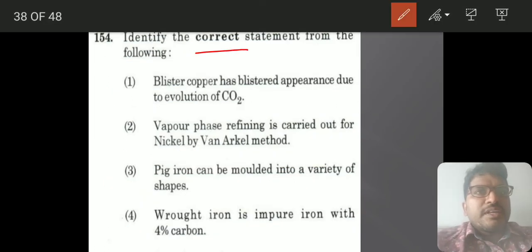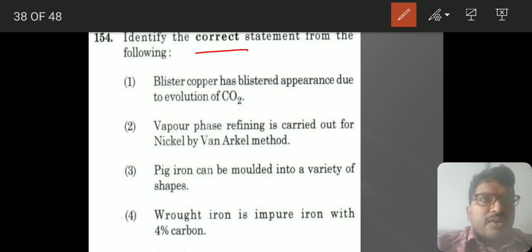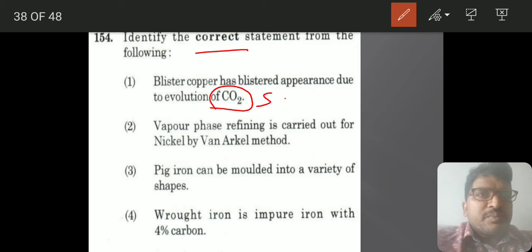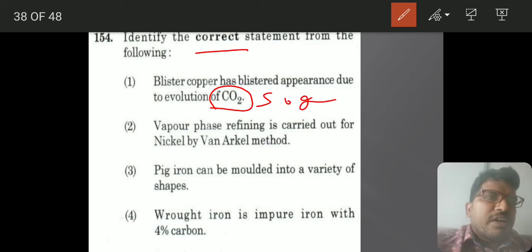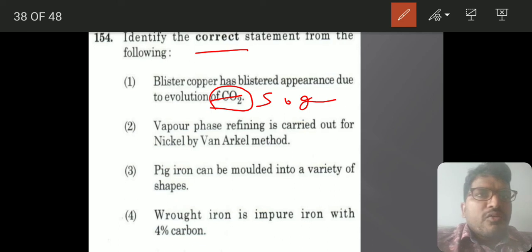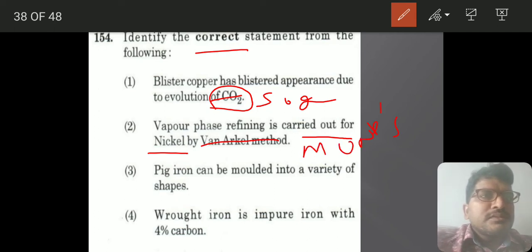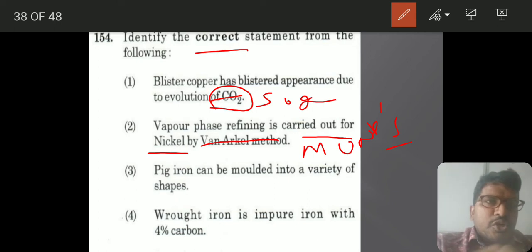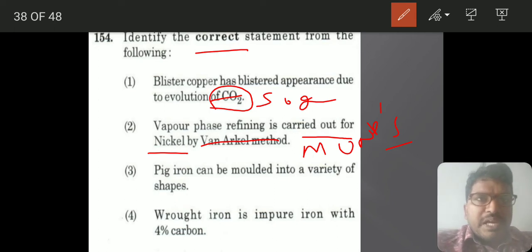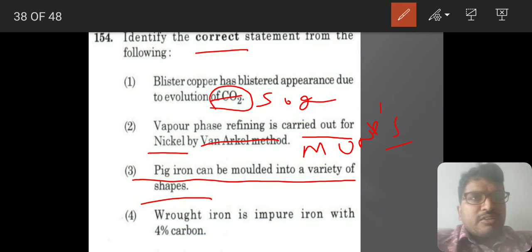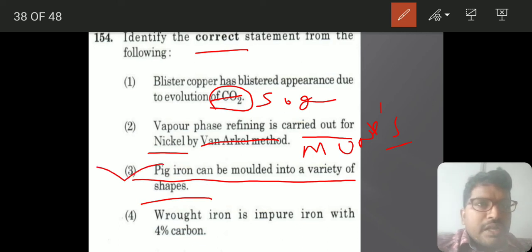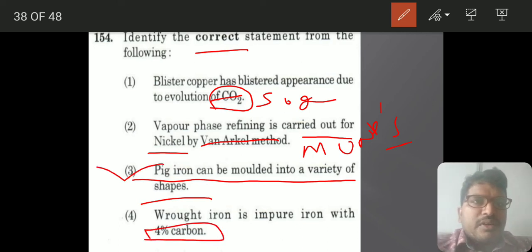Which of the following is the correct statement? Blister copper is blistering in nature because of evolution of sulfur dioxide, not carbon dioxide. Vapor phase refining is used for nickel, that is correct, but it is not the Van Arkel method, it is Mond's process. The Van Arkel method is for zirconium and titanium. Pig iron can be molded into a variety of shapes. This is the answer. Wrought iron does not have 4% carbon.